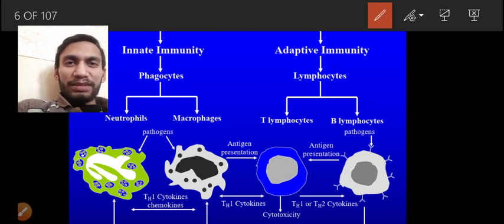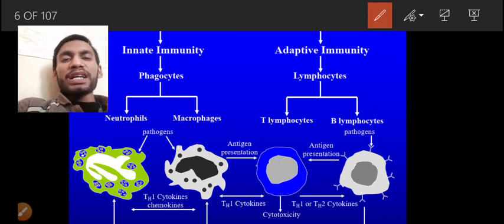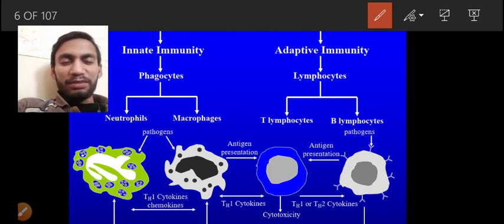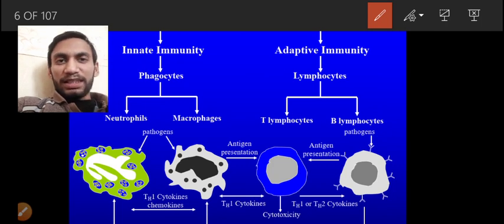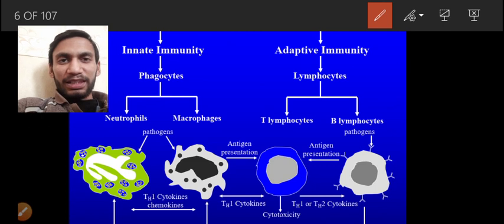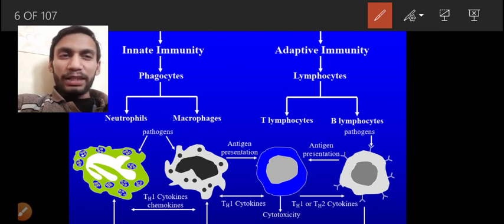A T lymphocyte can be double positive, double negative, or only single positive. So there is a mechanism. If CD4 and CD8 are both present on the T lymphocyte, then this is called double positive. If only CD4 is present, that means it is a T helper cell, while if it is CD8 positive, that means it is a T cytotoxic killer cell. Coming to the B lymphocyte, it has CD19, CD20, CD35.